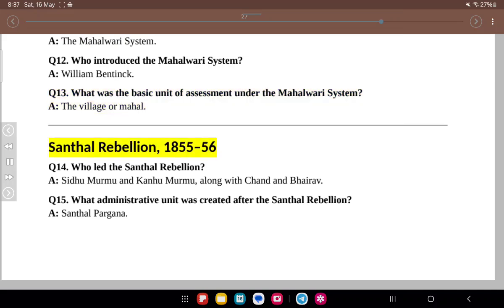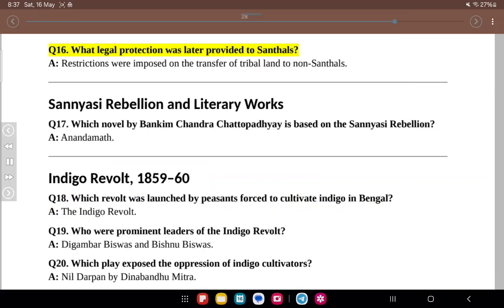Santhal Rebellion, 1855-56. Q14. Who led the Santhal Rebellion? A. Sidhu Murmu and Kanhu Murmu, along with Chand and Bhairav. Q15. What administrative unit was created after the Santhal Rebellion? A. Santhal Pargana. Q16. What legal protection was later provided to Santhals? A. Restrictions were imposed on the transfer of tribal land to non-Santhals.